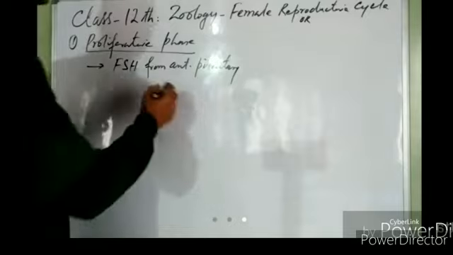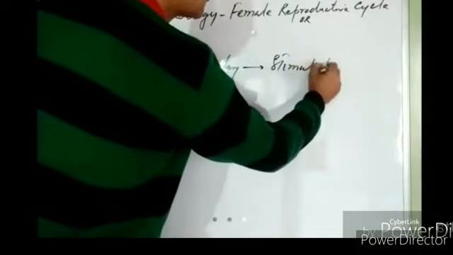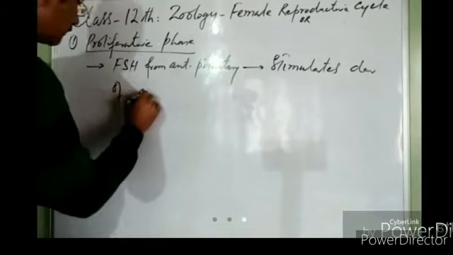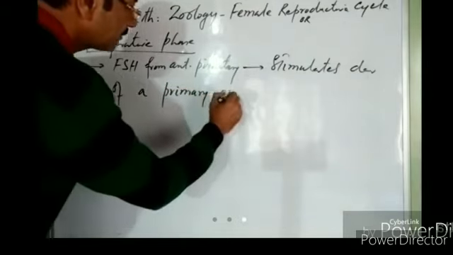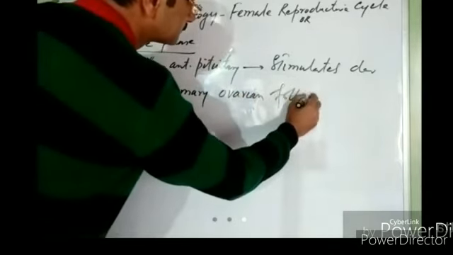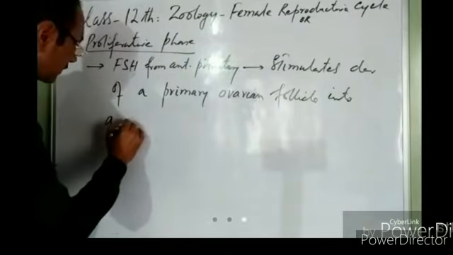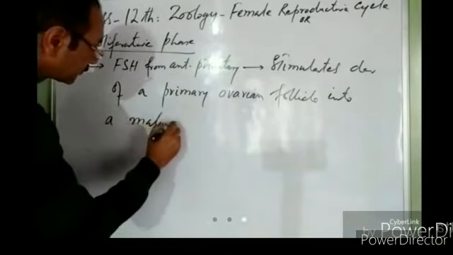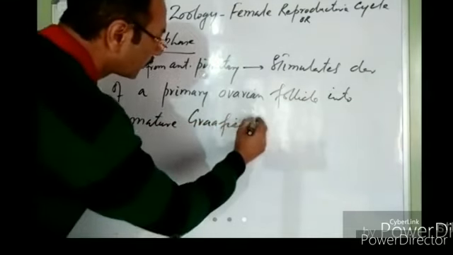This follicle stimulating hormone stimulates the development of a primary ovarian follicle into a mature Graafian follicle.